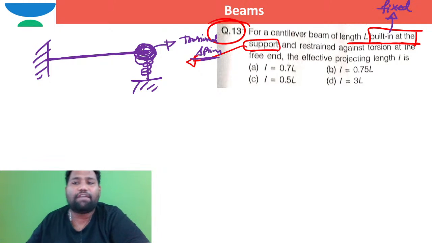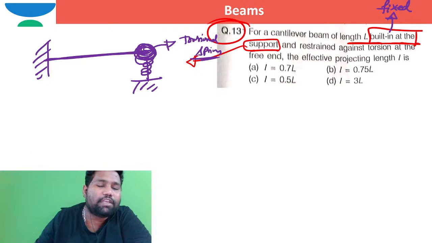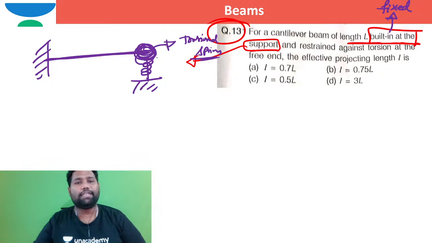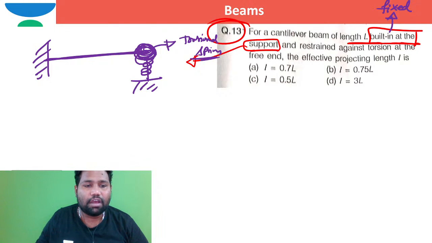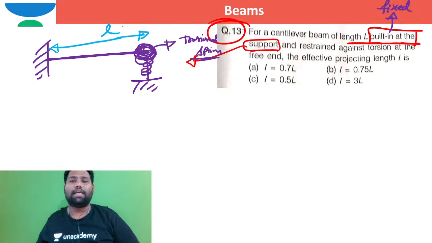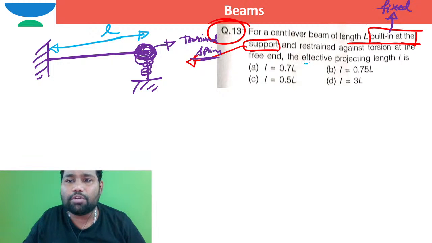In such a case, the effective projecting length. Here at this end it is free, but not free to twist. It is free to move vertically downwards and free to move in the horizontal direction, but it is not free to get twisted. That's the meaning. The actual length of the beam is L. For this type of beam, what is the effective projecting length?